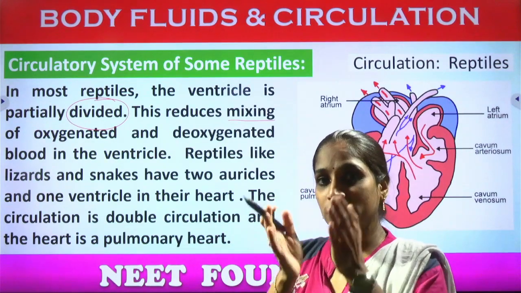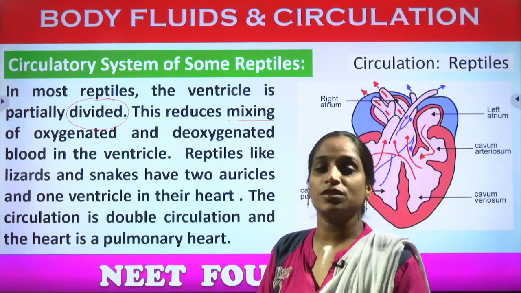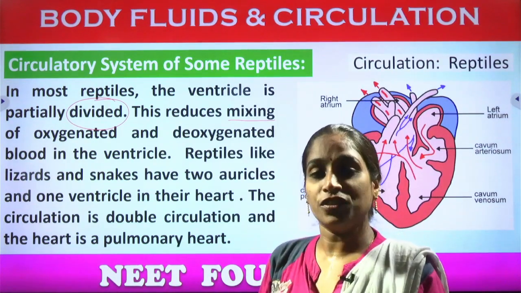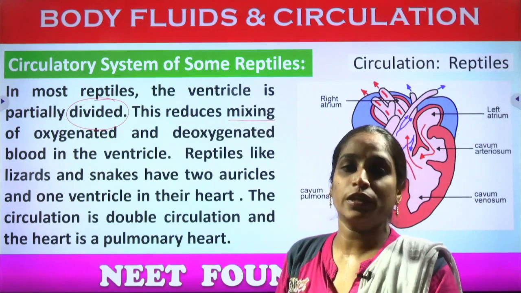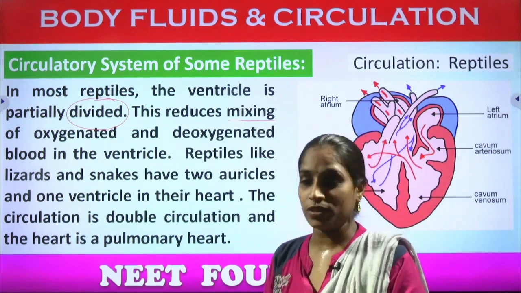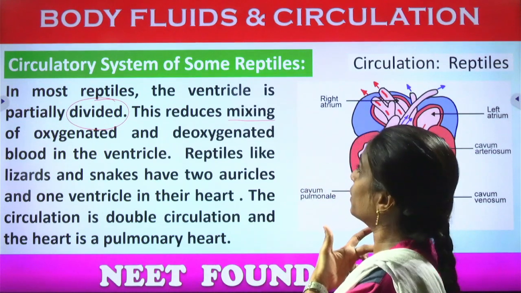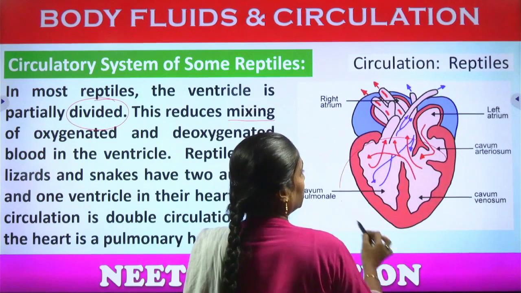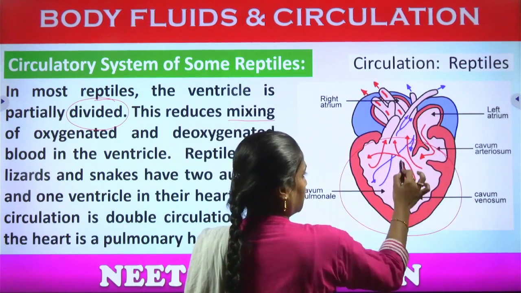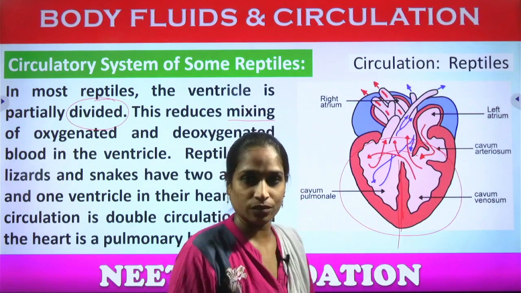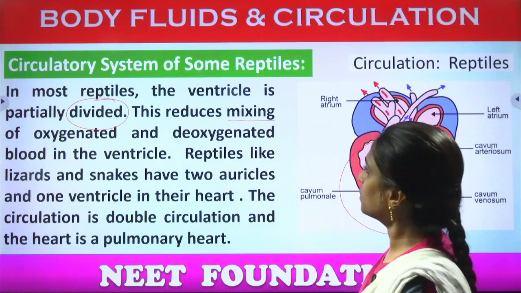But there is movement of the oxygenated and deoxygenated blood towards the particular arteries because of the pressure created by the oxygenated and deoxygenated molecules, the carbon dioxide molecules. But in some of the reptiles, the ventricle is partially divided. See here, there is a partition but not a complete one. It's a partial division.